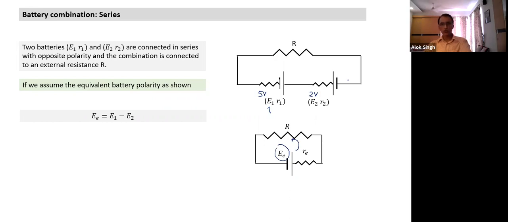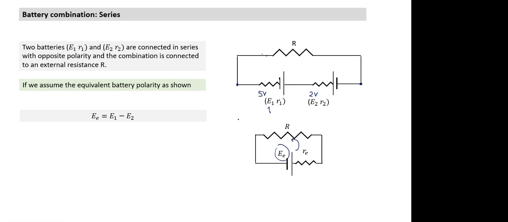These two batteries' combination is connected between those two points. Can I replace them with a single battery? If I have to replace them with a single battery, what should be the EMF and internal resistance of the battery, so that any resistance connected in this circuit or in this circuit, in both cases it should always get the same current? That's the concept of equivalent battery. Are you getting the concept of equivalent battery?